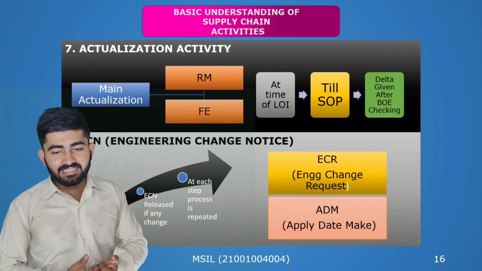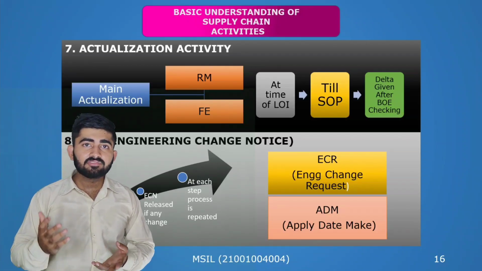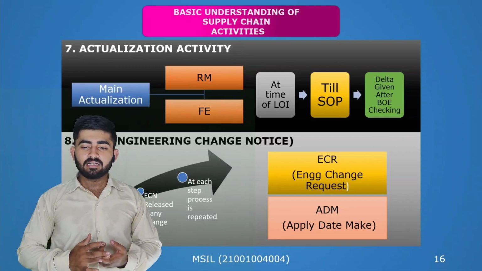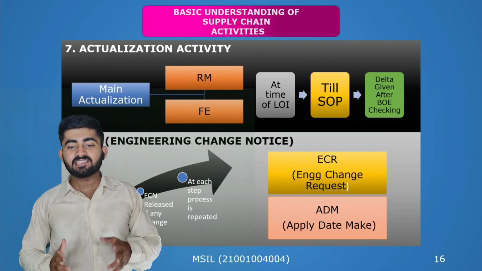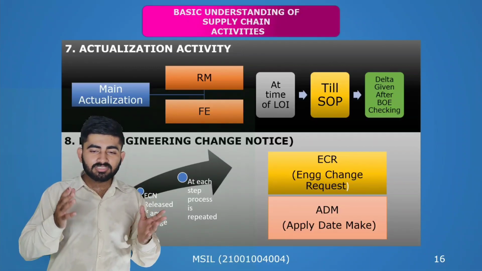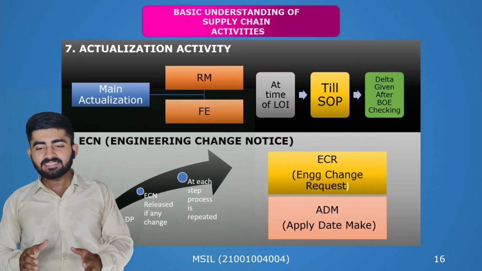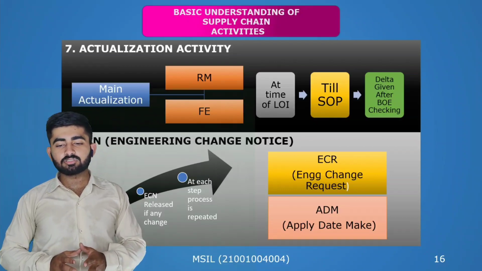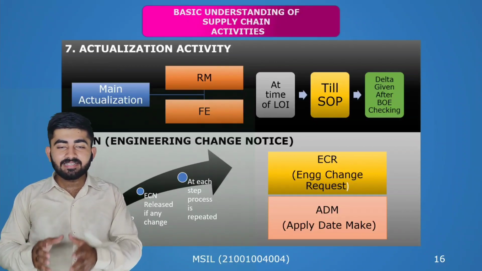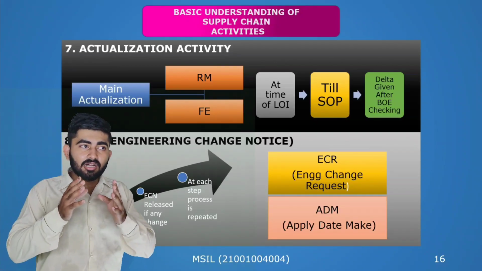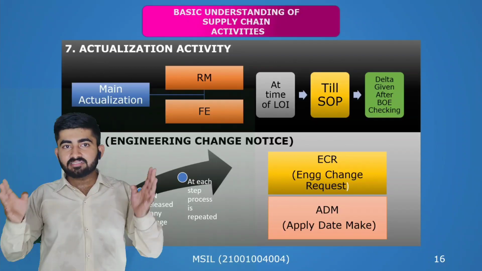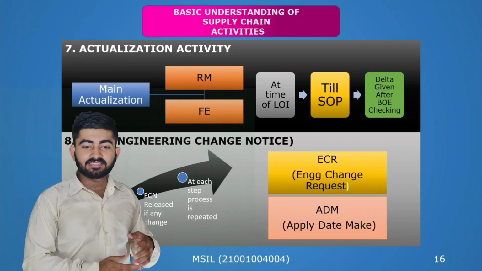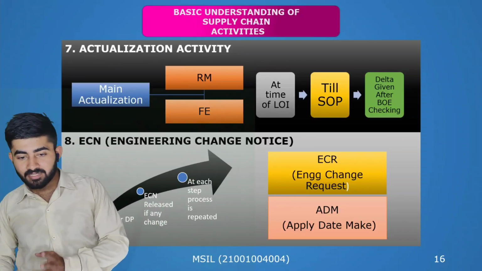Now it's come to ECN. ECN means engineering change notice. If there is any change at any stage, then the ECN must be released. For the release of ECN, the engineering department or the supply chain department may release an ECR, that is engineering change request, and it is done on the basis of ADM, apply date make. That means up to which date this particular change is to be implemented. This is known as the apply date make.